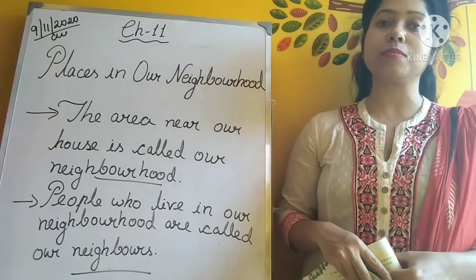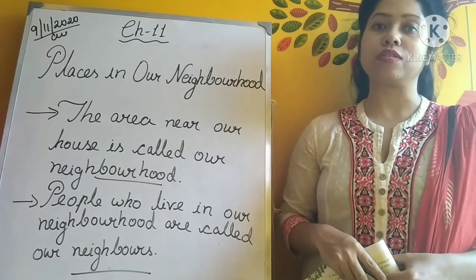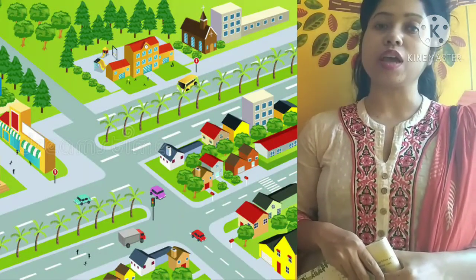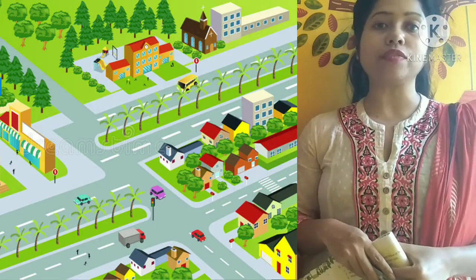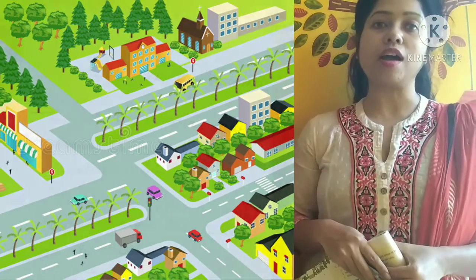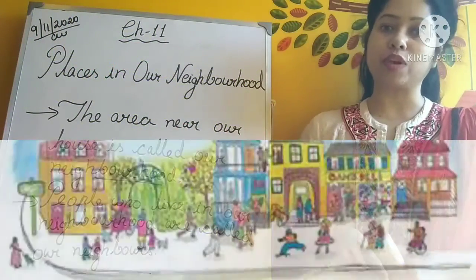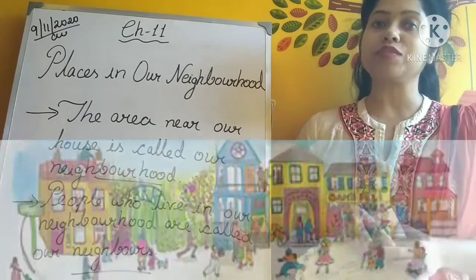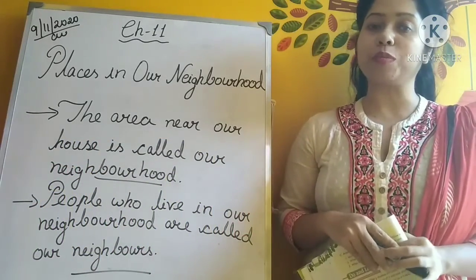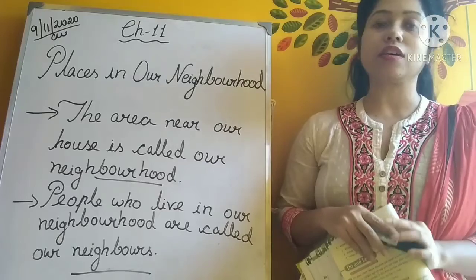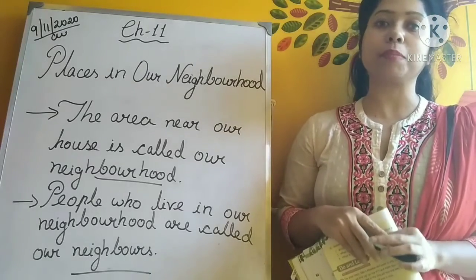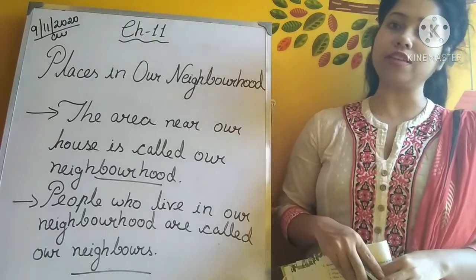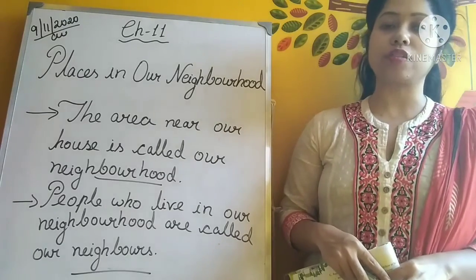So what is the meaning of neighborhood? The area near our house is called our neighborhood, and the people who live in our neighborhood are called our neighbors. So since you are staying in your home, the rest of the other homes or places or the people apart from your home are called your neighborhood and neighbors. Alright, so let us now start the lesson.